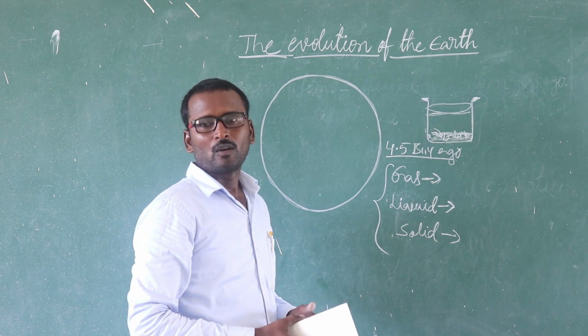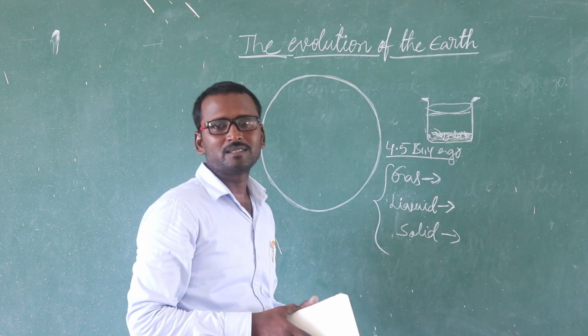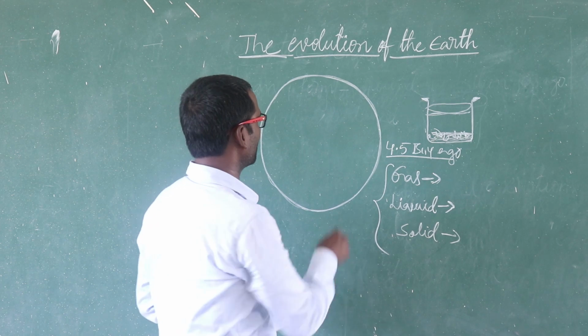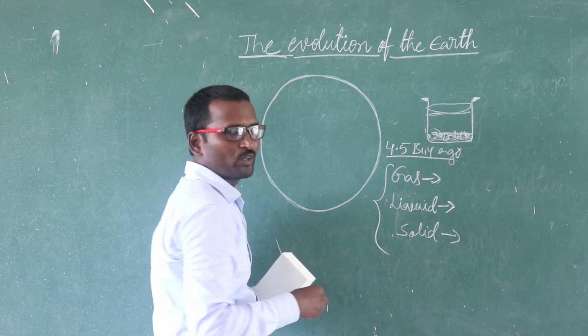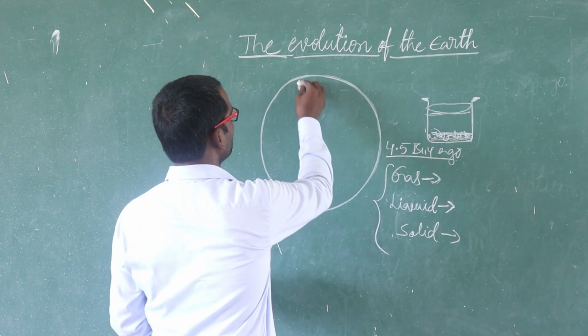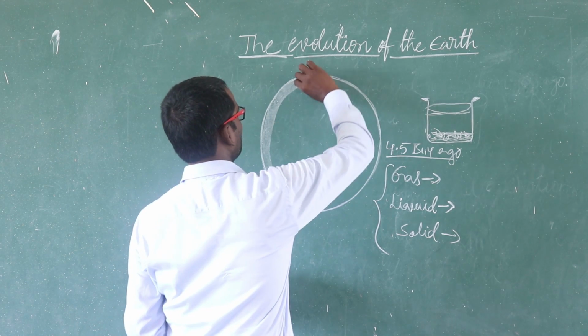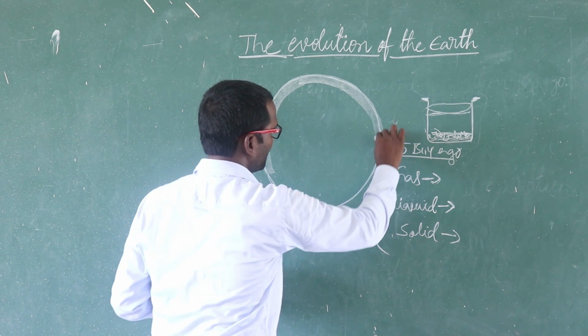Like that also, while Earth has been changing, we know very well the Earth consists of three layers: crust, mantle, and core. What are they? Crust, mantle, and core.